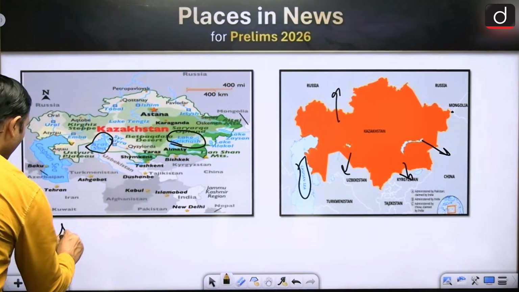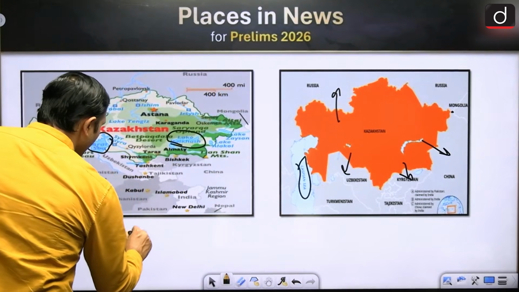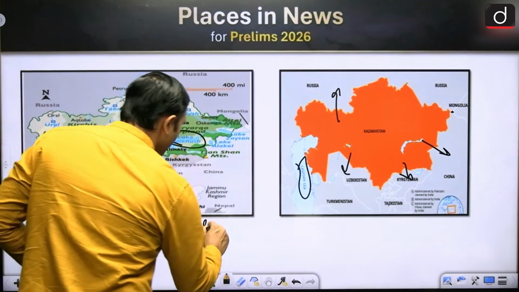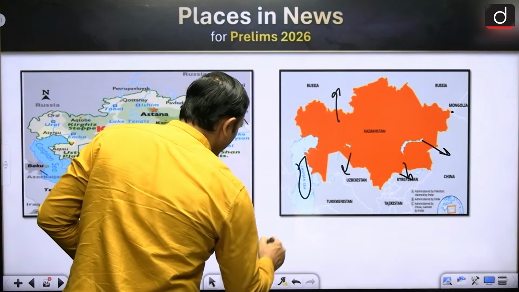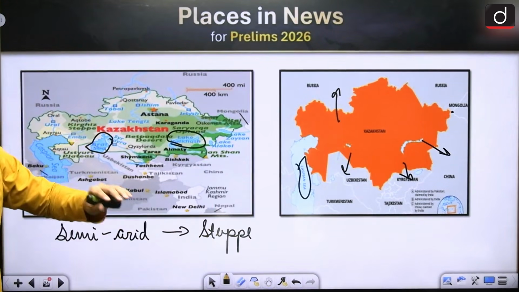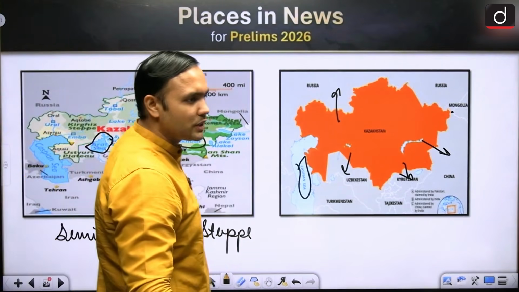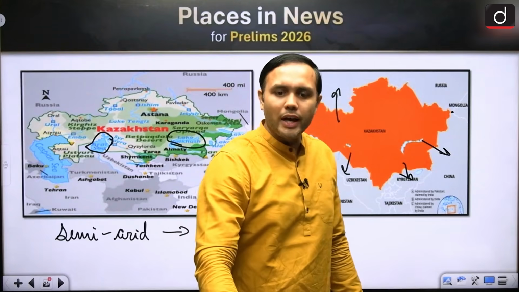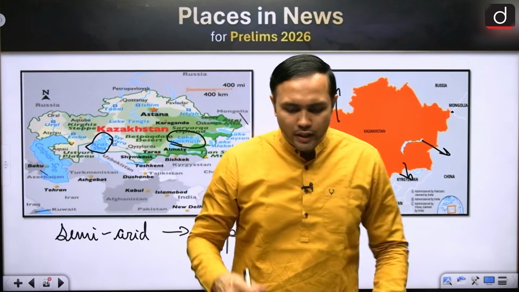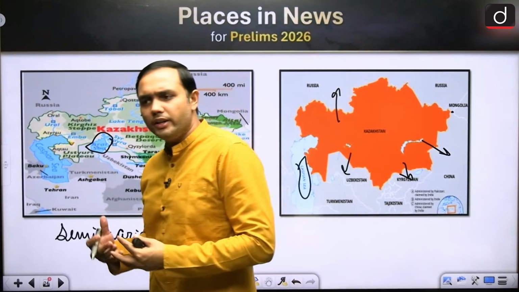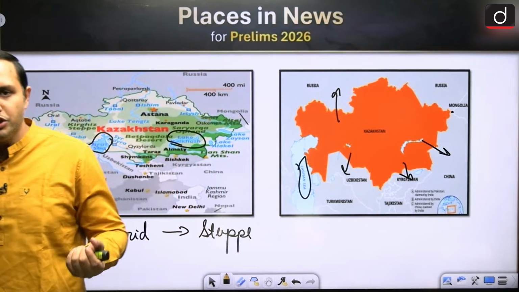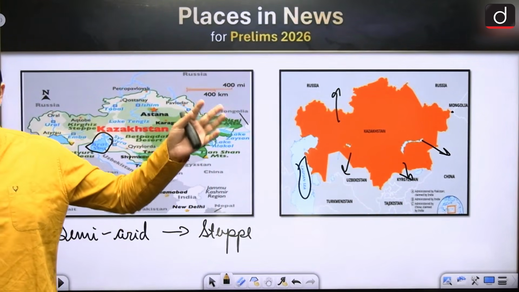So, semi-arid climate and steppe grassland vegetation. All right, it is very rich. It is very rich with respect to uranium, natural gas, petroleum, right? So this is a very, very important country with respect to energy trade, right? It is very rich with respect to uranium.